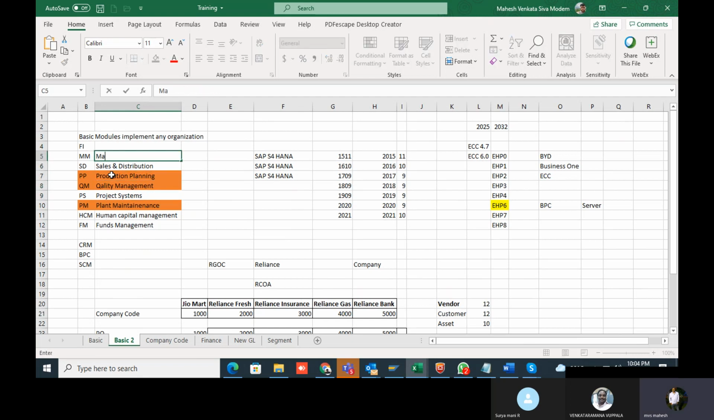Management. This is materials management. Finance. Actually, I missed out one more thing also. Finance and controlling. On the FI side, two modules will be there. Finance. Okay.